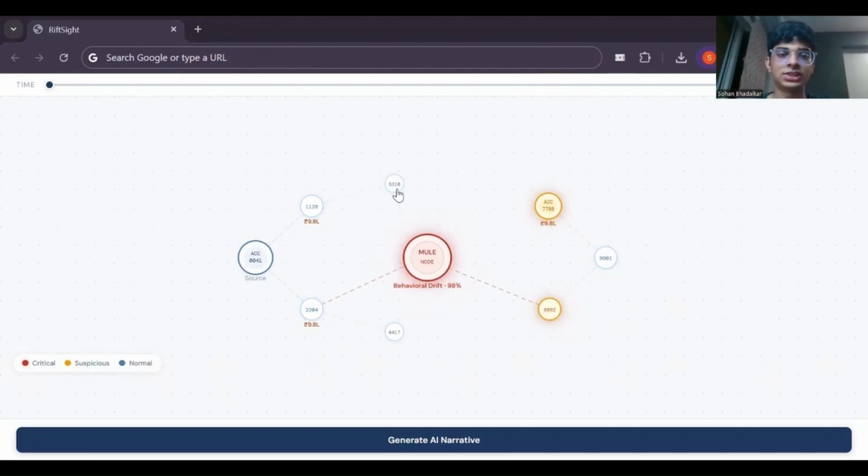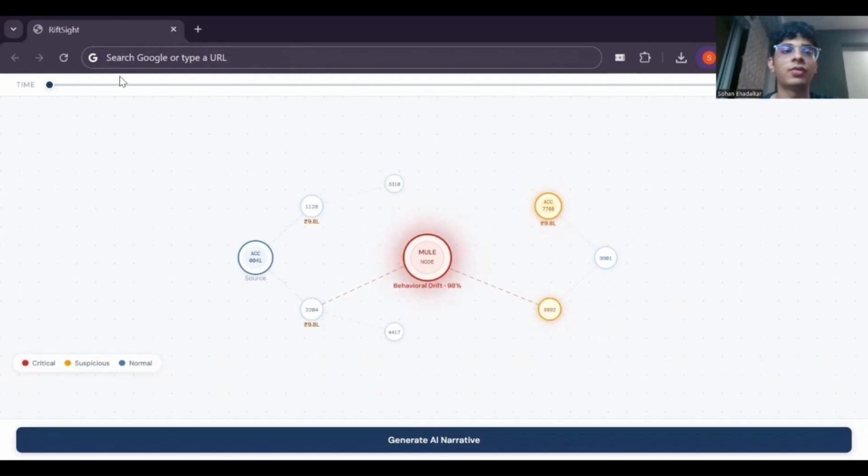In this demonstration, every circle represents an account and every arrow represents a timestamped fund transfer. You can see these values: 9.8 lakhs, 9.8 lakhs, and 9.8 lakhs. You can notice that every value is engineered to be just below the 10 lakh threshold that the Prevention of Money Laundering Act requires the banks to report. A traditional system sees 5 clean transactions, but RiftSight aggregates intent across graphs and sees 149 lakh shadow transfer being